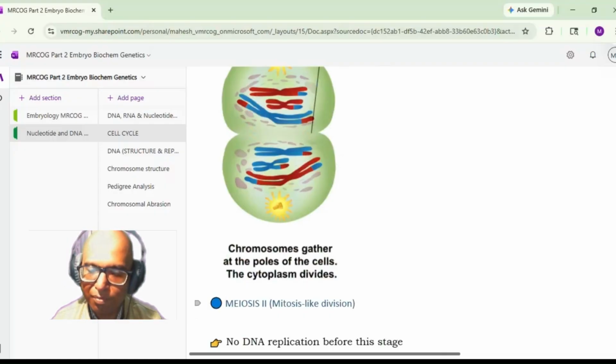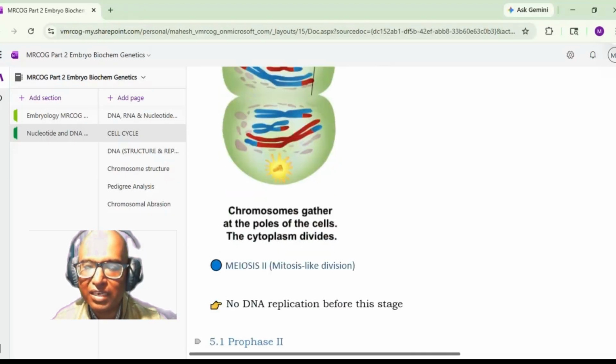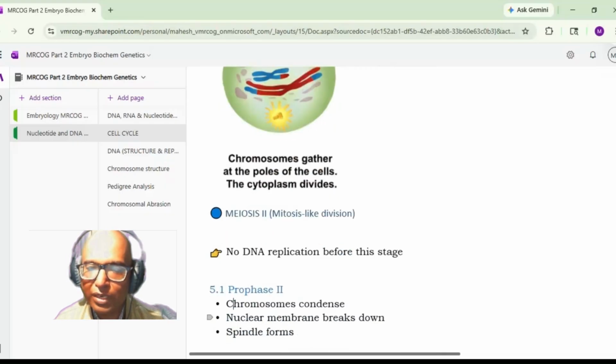This is meiosis 1. After meiosis 1, there is meiosis 2. Meiosis 2 is just like mitosis. The only difference between meiosis 1 and meiosis 2 is that there is no DNA replication before this stage. I have already mentioned this when we started with meiosis 1. Now you will have the same stages: prophase 2, metaphase 2, anaphase 2, and telophase 2.